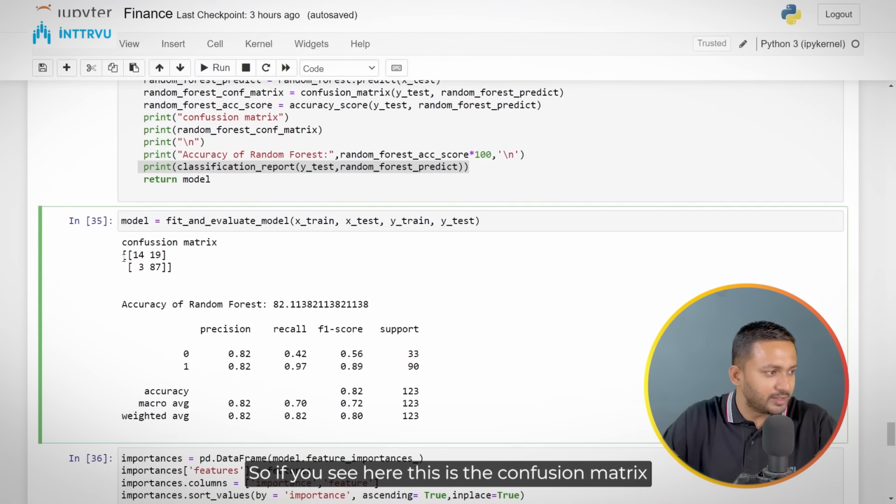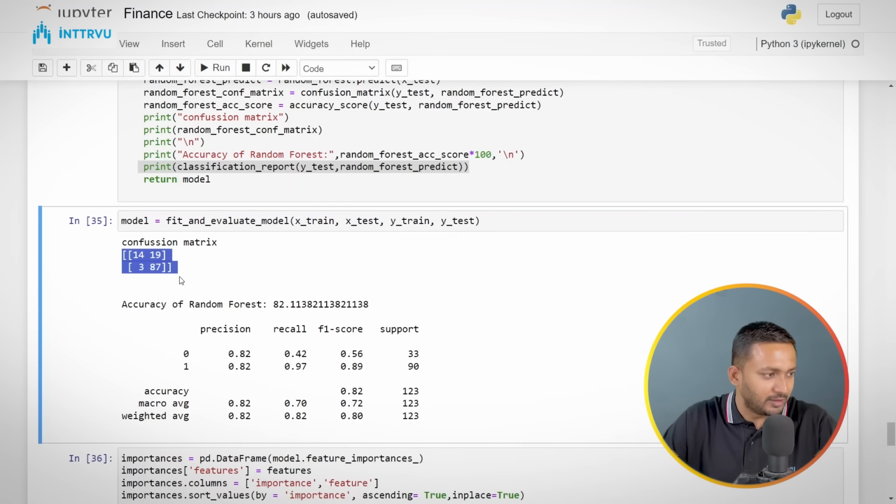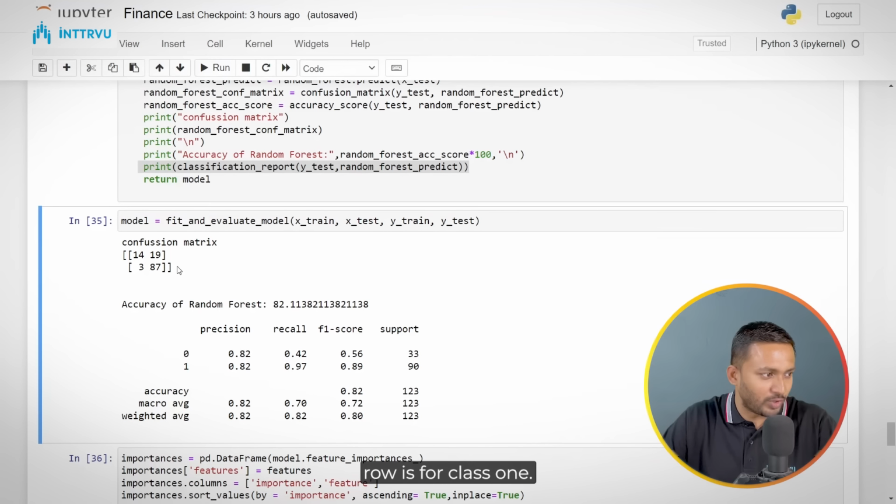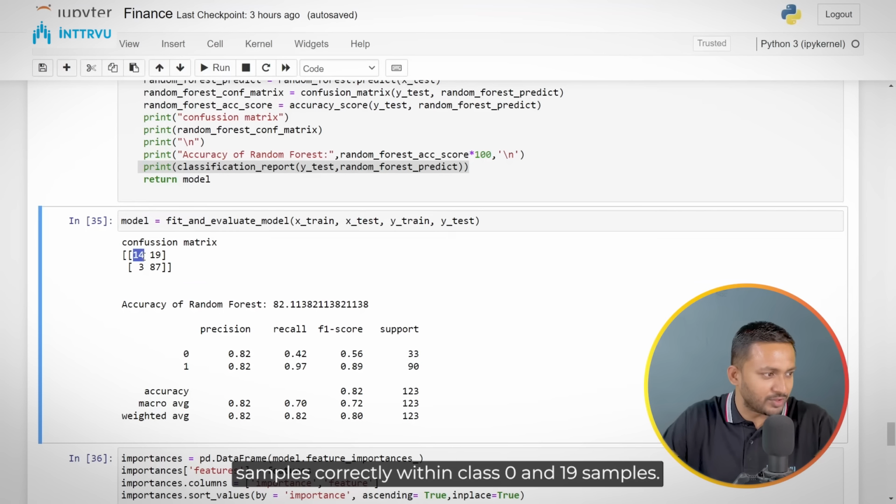So if you see here, this is the confusion matrix which we are getting. So how to read the confusion matrix? Basically the first row is for class 0 and the second row is for class 1. This means that we are able to predict 14 samples correctly within class 0, and 19 samples we are predicting as class 1. And when it goes to class 1, we are able to predict 87 samples out of the 90 samples correctly.